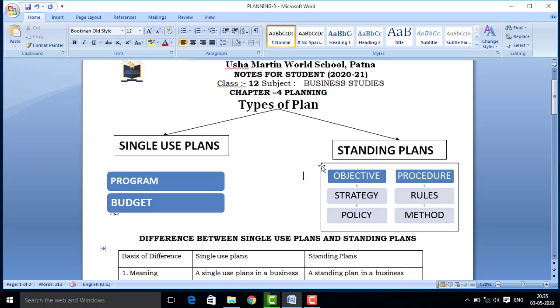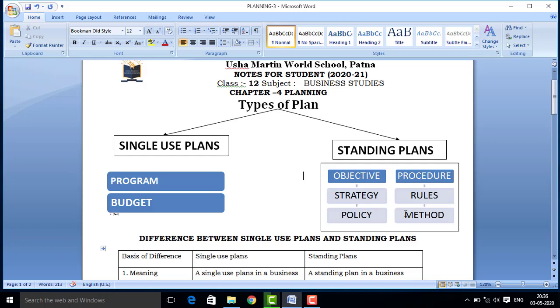So under the standing plans, we have already discussed that there are six types of standing plans. First is objective based, second is strategic, third is policy based, fourth is procedural, fifth is rules based, and sixth is method based.